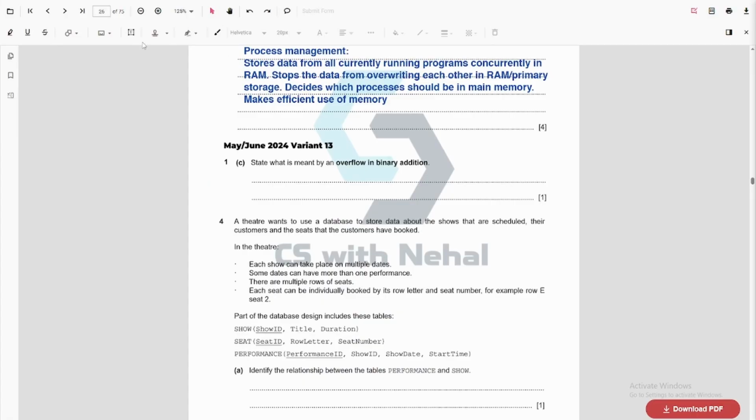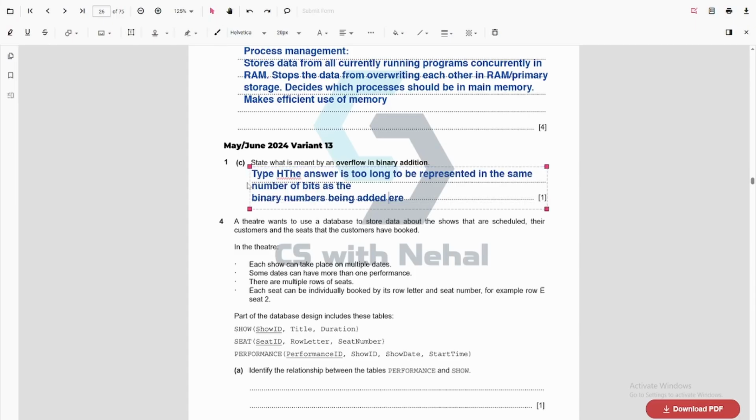The next question is the definition of an overflow. This is also a common question where students make mistakes. The answer is: the answer is too long to be represented in the same number of bits as the binary numbers being added.